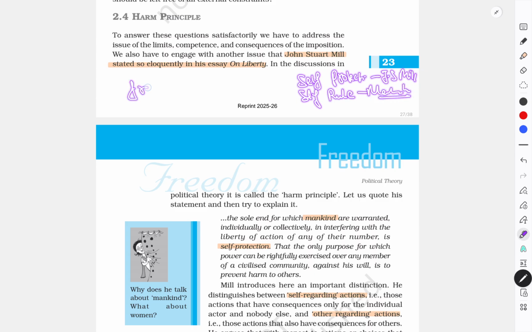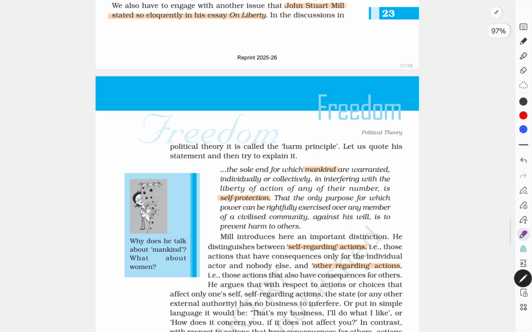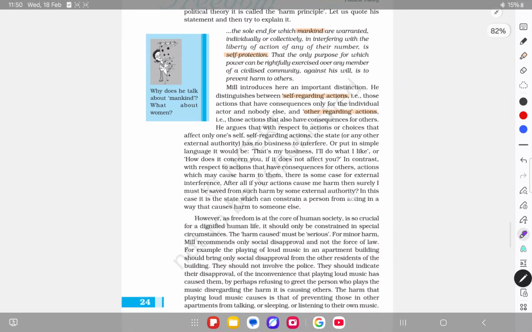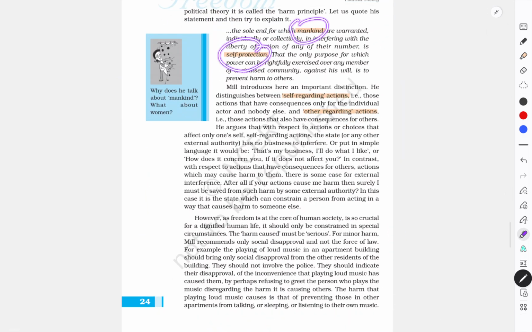Similarly, who talks on freedom from fear? This is Aung San Suu Kyi. Who talks on freedom as a long walk? Just remember the keyword long walk. It is Nelson Mandela. So this is the way you have to remember. Who gave the harm principle? It is J.S. Mill, guys. Okay. Who talks on mankind? Who talks on self-protection? It is J.S. Mill.